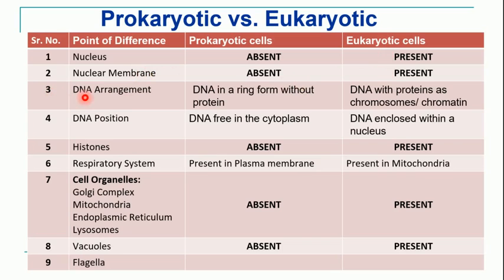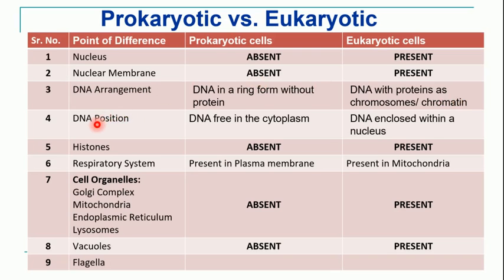Third point is DNA arrangement. If we see the DNA in case of prokaryotic cell or bacterial cell, DNA is in the form of circular ring without the proteins. On the other hand, in eukaryotic cell, DNA is present in presence of proteins like histone proteins, and it is also called as chromosomes or chromatin material.